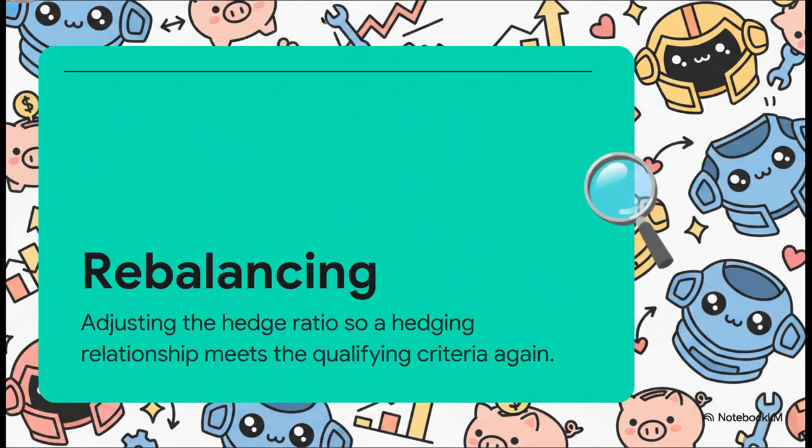But what if your armor gets a little dented? Well, if a hedge stops being perfectly effective, we can actually rebalance the ratio. This is a massive, practical improvement in IFRS 9. Back in the day, if a hedge drifted even slightly out of its highly effective range, you literally had to discontinue hedge accounting entirely and start the whole process over. A nightmare, right? Now, if the underlying economic relationship is still fundamentally sound, you just tweak the quantities. You adjust the hedge ratio to get things perfectly back in alignment. It's practical, it makes sense, and it actually reflects how risk managers do their jobs in the real world.